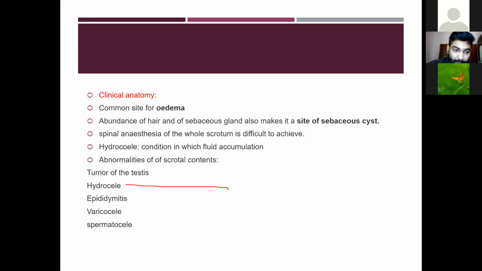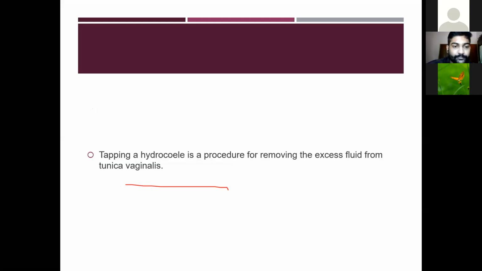Then the spermatocele, which is the formation of an abnormal pouch in the epididymis. Tapping of a hydrocele is a procedure for removing the excess fluid from the tunica vaginalis. Tapping means you puncture with a needle and remove the excess fluid from the hydrocele.